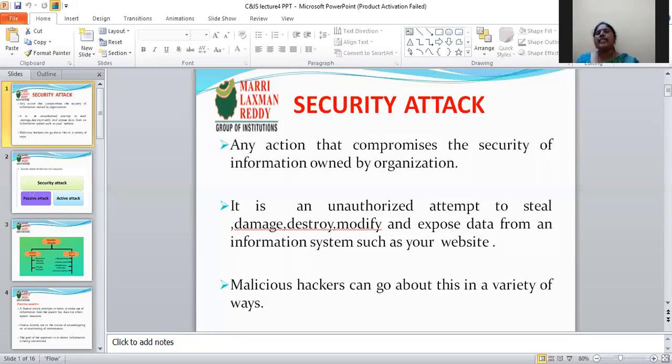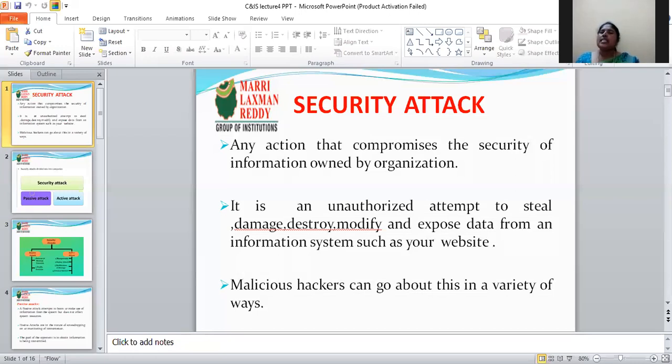Here, an unauthorized person modifies, damages, destroys, or exposes data from an information system such as your website. Accessing the information by an unauthorized person is called a security attack. Attackers can go about this in a variety of ways. Hackers hack in different ways.